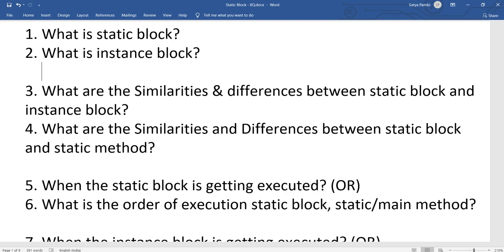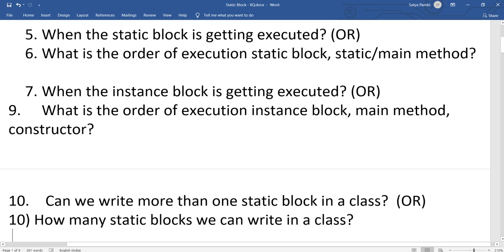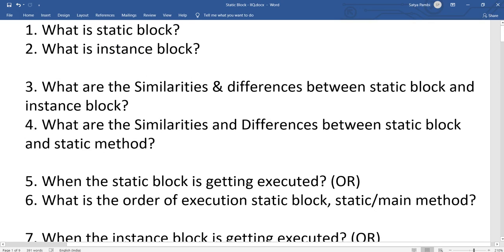So we will go through Eclipse and see how to write a static block and how to execute it. We'll see the concept and we will cover all these interview questions framed around static block and instance block. So what is a static block and what is an instance block?